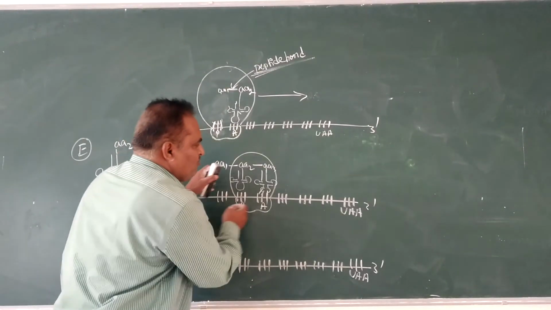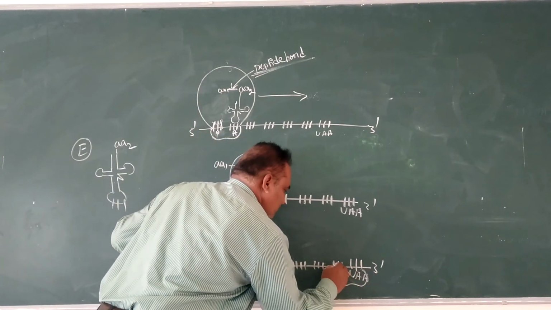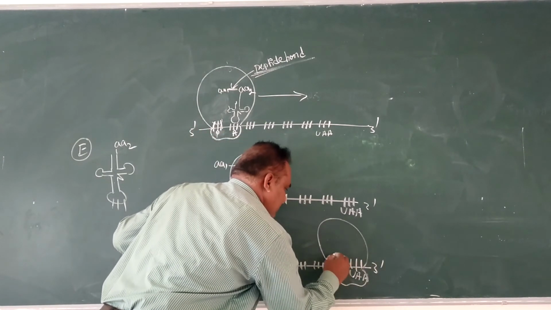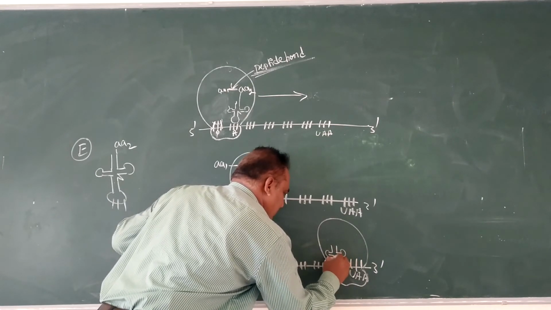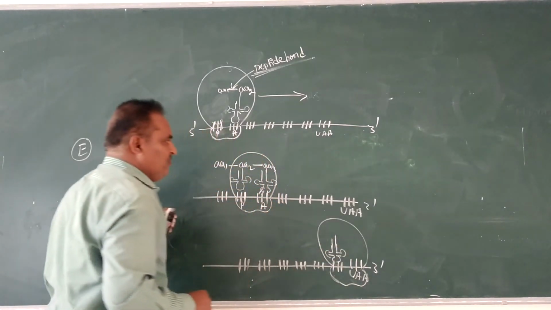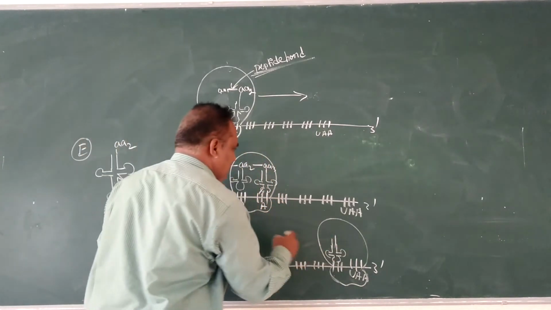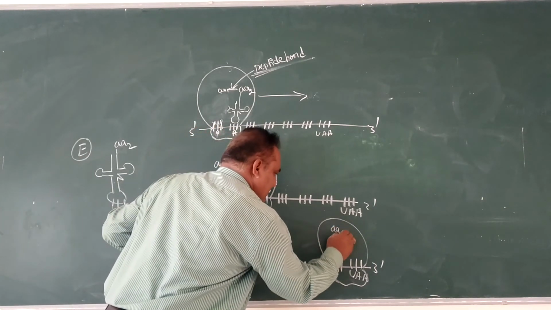The ribosome moves up to this portion. Here the tRNA carries amino acid 6.